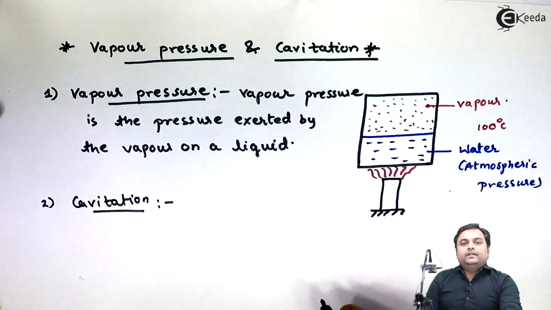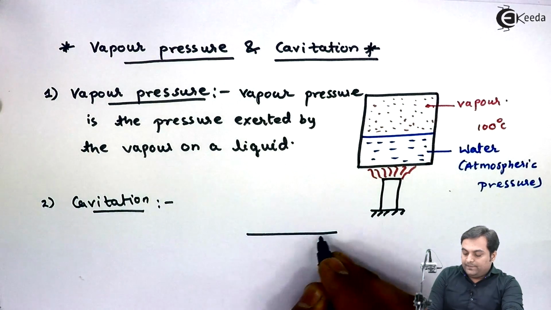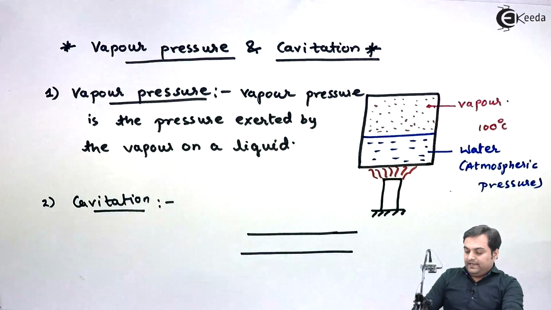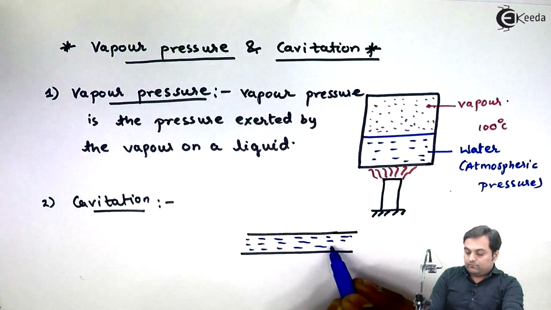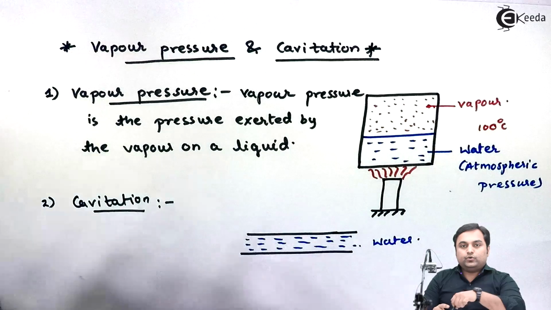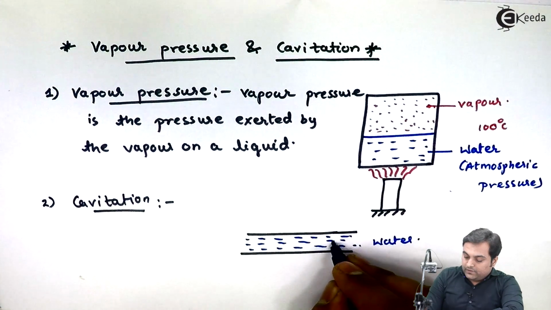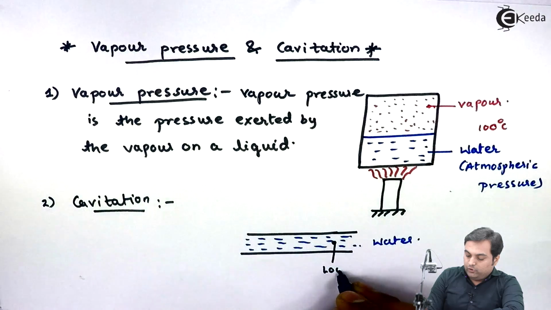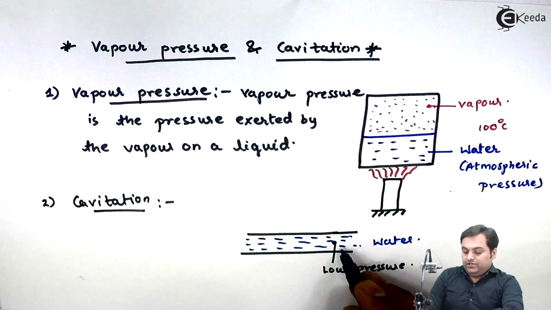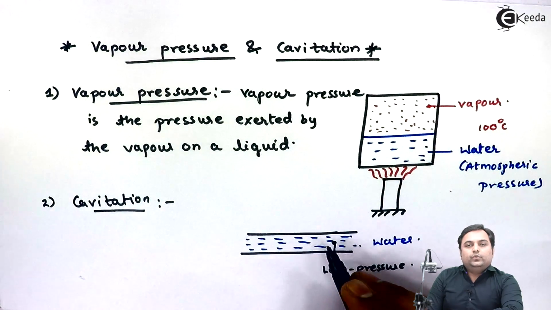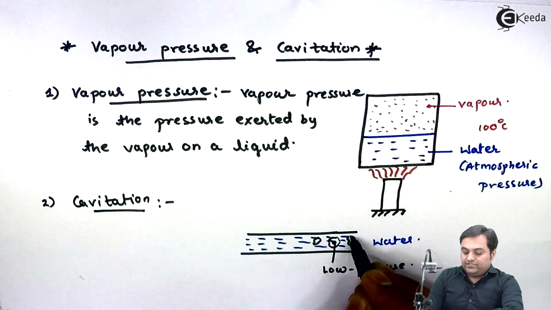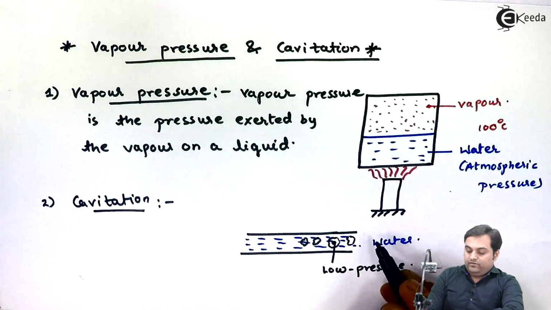Cavitation means that if we have a pipeline and the water is flowing through that pipeline, suppose we have a low pressure region at this location. Suppose we have low pressure, then because of the low pressure here, the water would be converted into vapor. That is, here we would be having air bubbles at low pressure region. Some air bubbles would be formed.